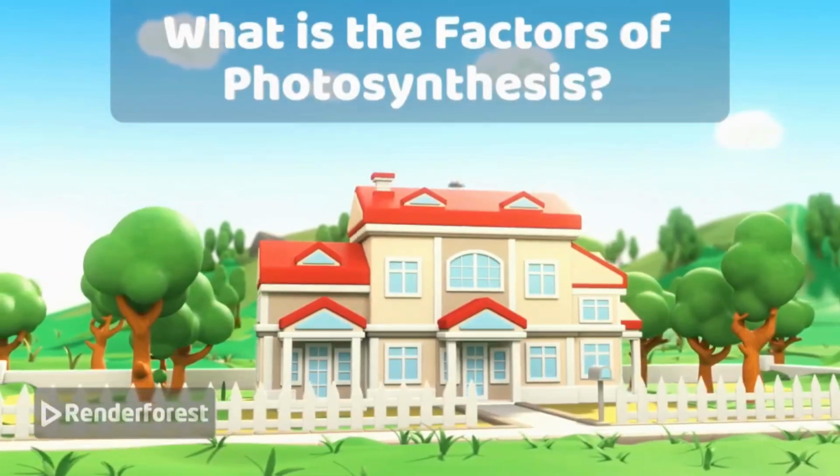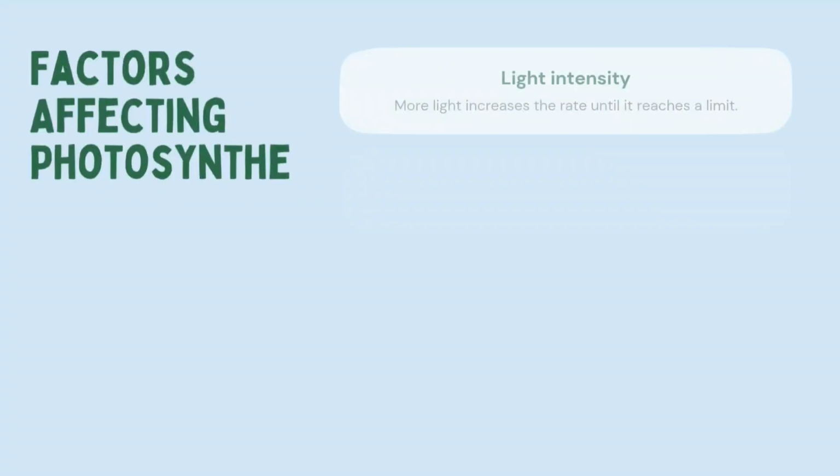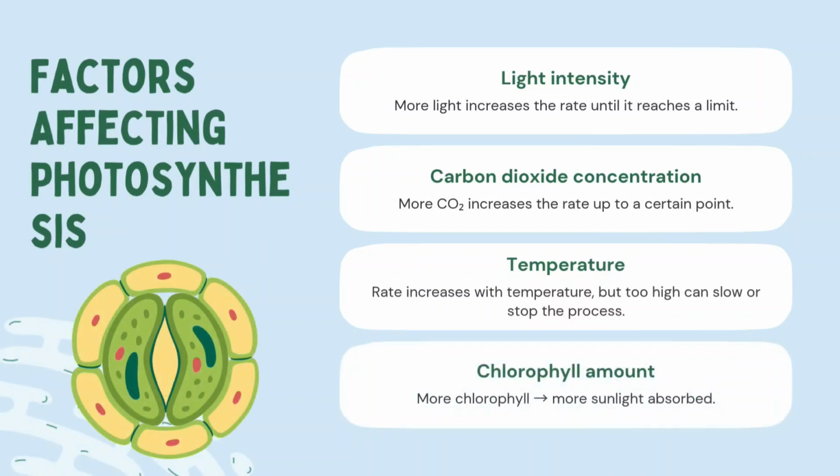Factors affecting photosynthesis. First, light intensity: more light increases photosynthesis until it reaches a maximum. Second, carbon dioxide concentration: higher CO2 increases the rate to a certain point. Third, temperature: it increases the rate until enzymes are damaged at high temperature. Last, chlorophyll amount: less chlorophyll means lower photosynthesis.